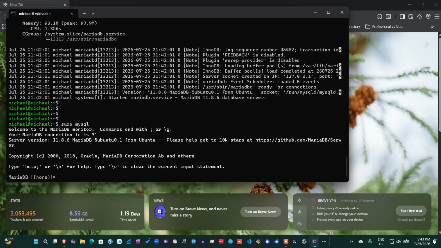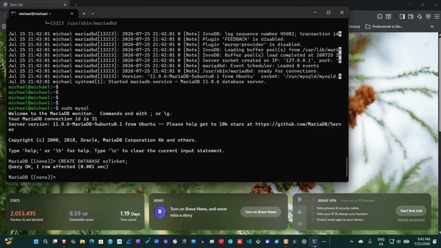I will go ahead and create a database, and I will call that database osTicket. To do that, I will use the following command. I will call it osTicket, and we can create osTicket.